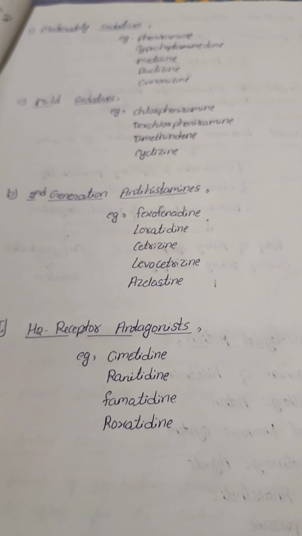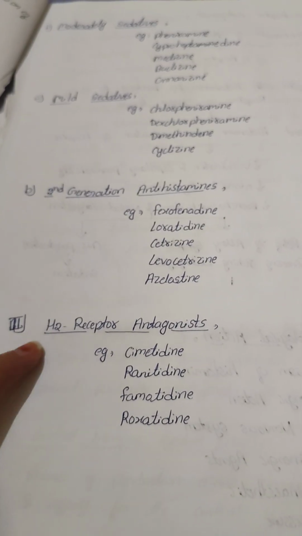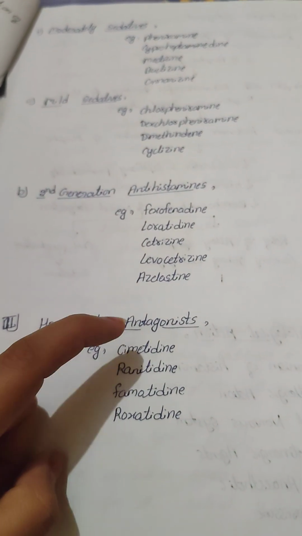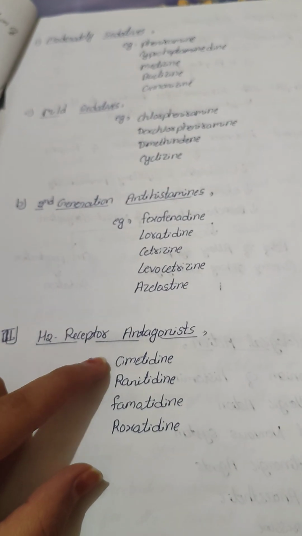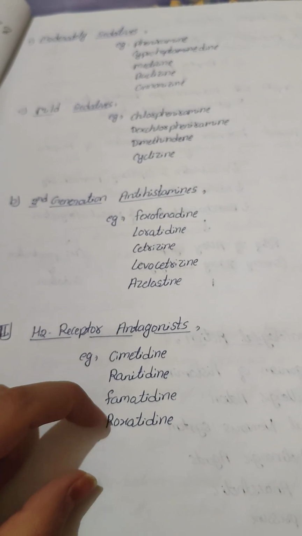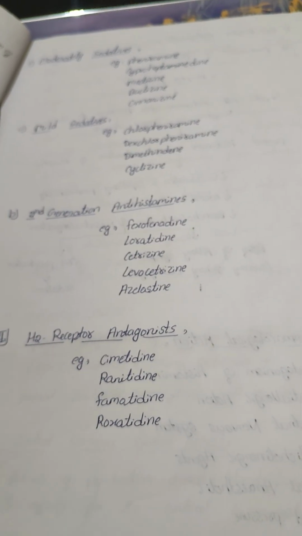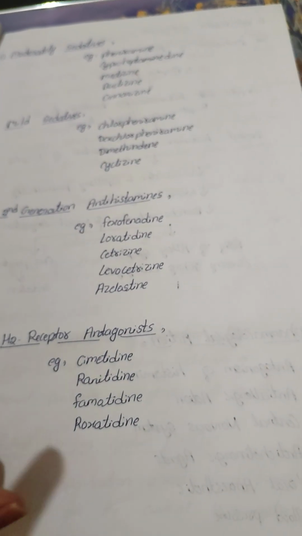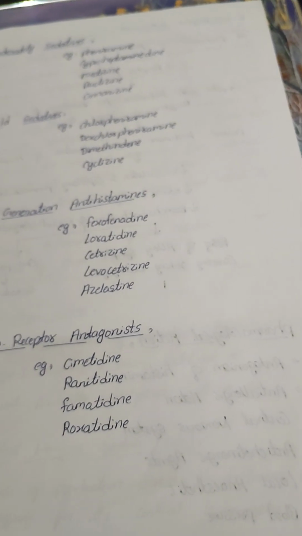Proton pump inhibitors are also called H2 receptor antagonists because they block gastric acid secretion. Examples are cimetidine, ranitidine, famotidine, roxatidine. You can also write these as proton pump inhibitors. So these are the examples of this classification of antihistamines.